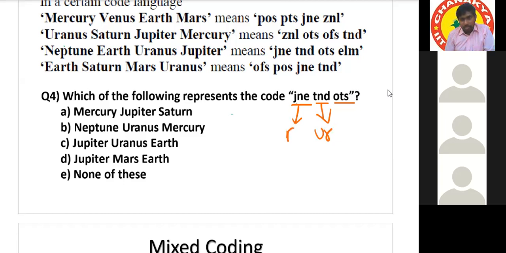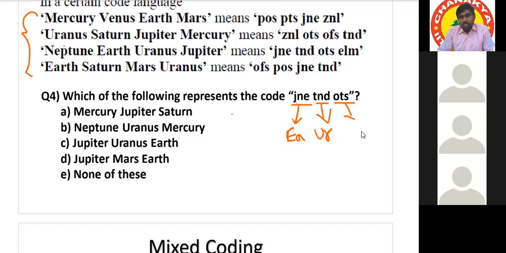Okay. Now we'll find OTS. Sir, are the questions interrelated? Sir, are questions related like the previous question and this? They are related only. So see, this much information is given. He will not ask only one question. If this type of information is given, he will ask 2-3 questions based on the same information. Yes, sir. OTS is Jupiter. So OTS means Jupiter.